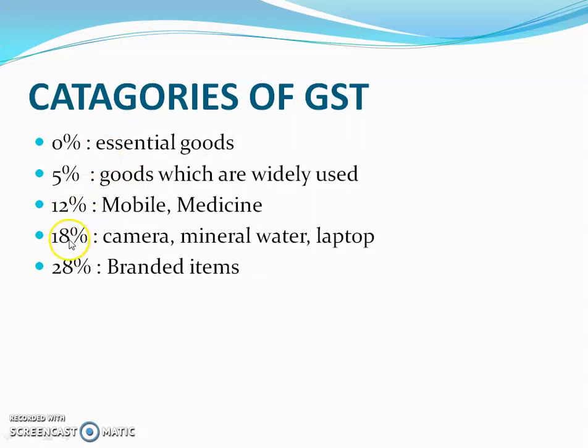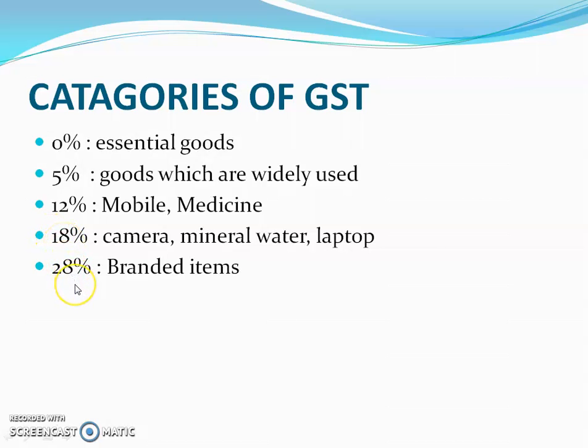Then the next one, 12% category. Mobile phones, medicine, especially Ayurvedic medicines, etc. come under the 12% category. Then 18% category. For camera, mineral water, laptop, monitor, etc., they impose 18% GST.